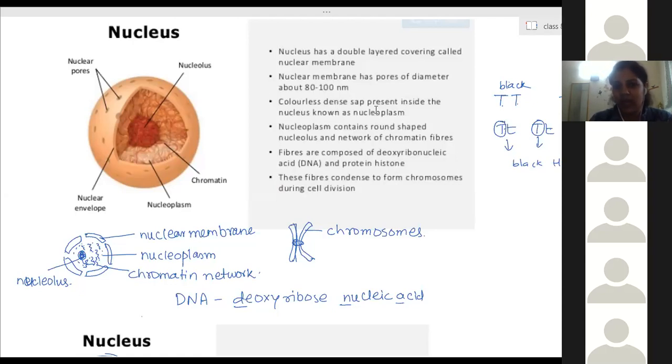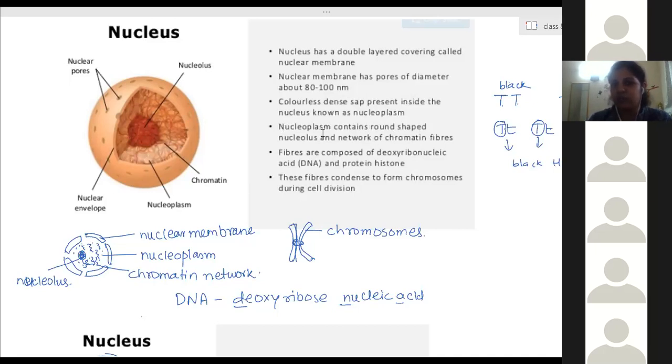Colorless dense sap, that means the jelly-like fluid substance present inside the nucleus, is known as nucleoplasm. Exactly similar to the cell if you compare. The cell has an outer boundary covering called the cell membrane, so the nucleus has the nuclear membrane. Inside the cell membrane there is cytoplasm, a jelly-like substance. In a similar way, inside the nucleus a jelly-like substance is present, called nucleoplasm. Cytoplasm, nucleoplasm.